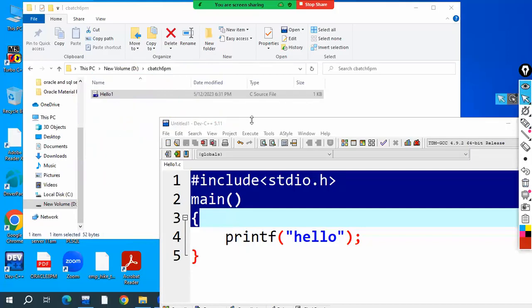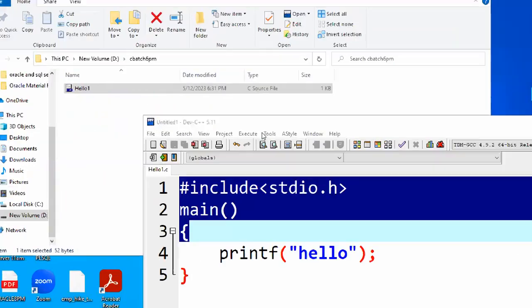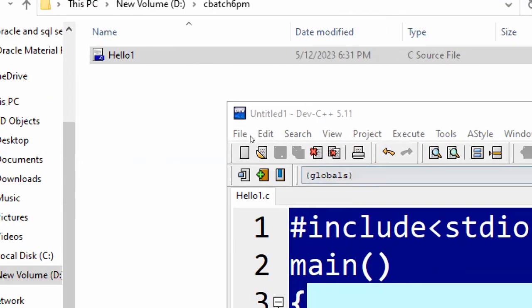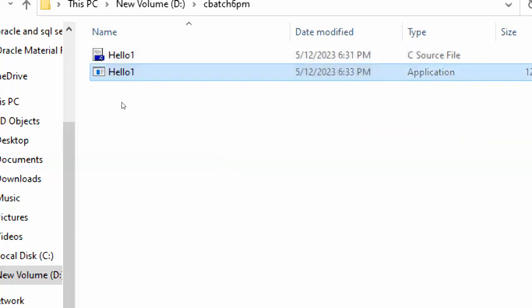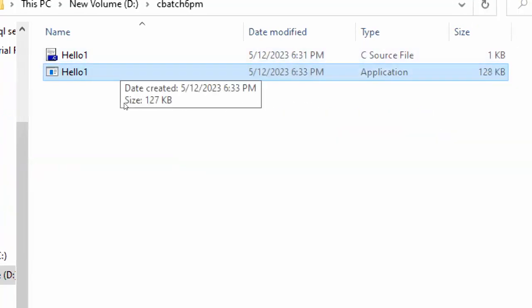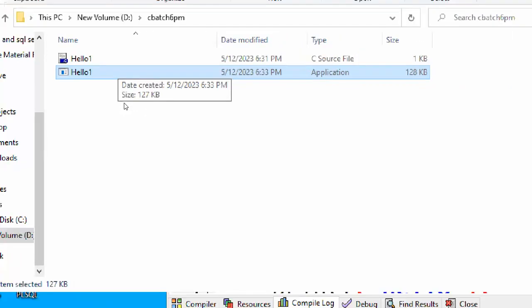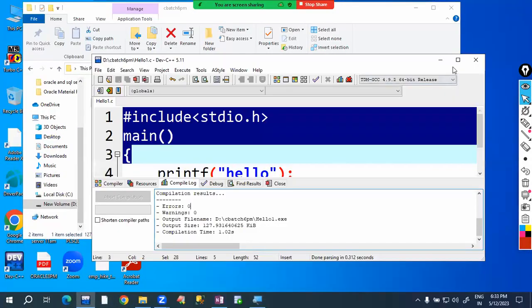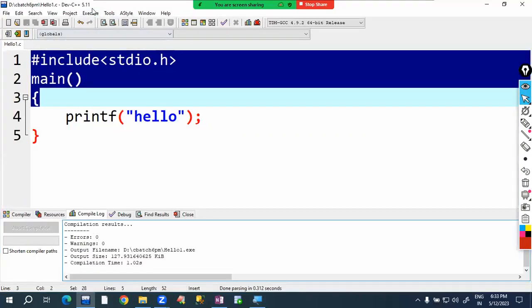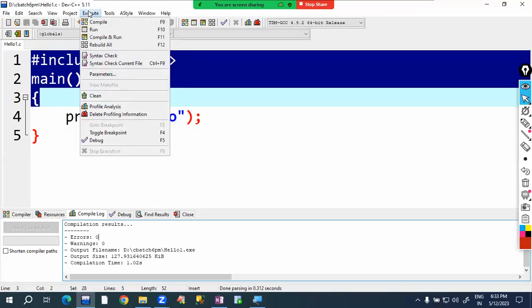It creates one file. Observe in the background in the execute menu. I'm selecting compile option. Observe here. One file is created. Hello1. This is the .exe file. It has machine language code, low level language code, which can be understood by the operating system. So operating system runs this C program.